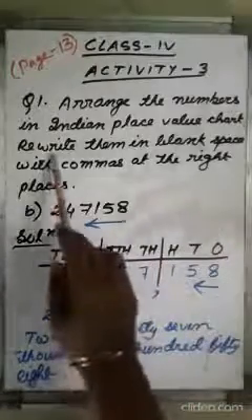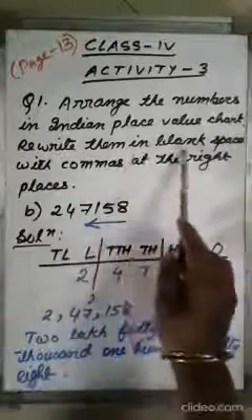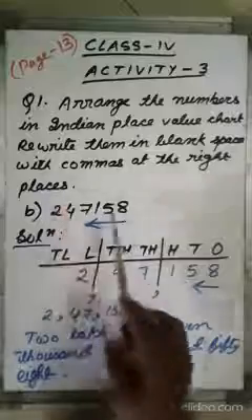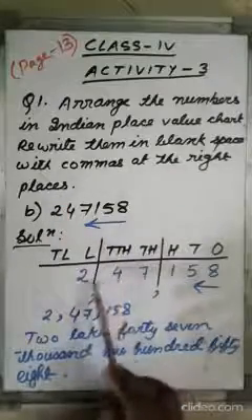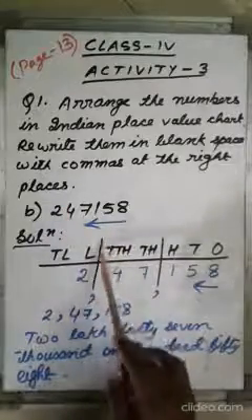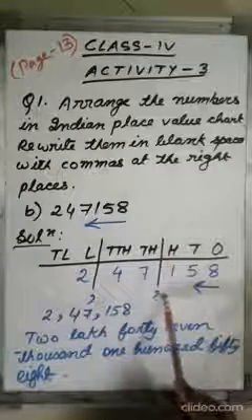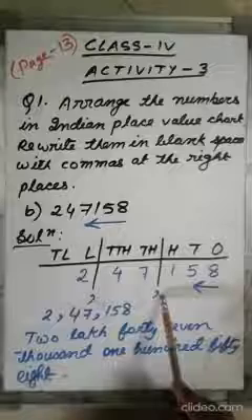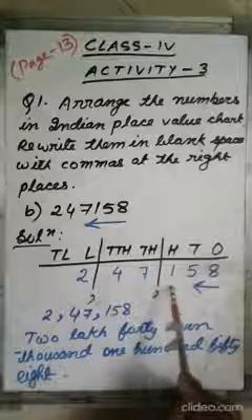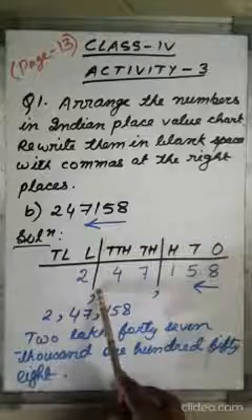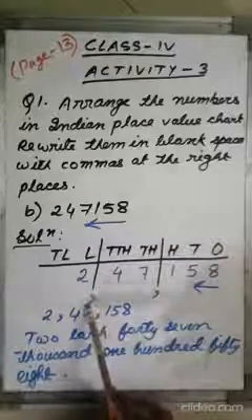The question is given, rewrite them in blank spaces with commas at the right spaces. As I have told you earlier, after finishing every period, you have to put comma. That is the standard form to represent a number. Lakh period is finished after 2, so we have to put a comma after 2.